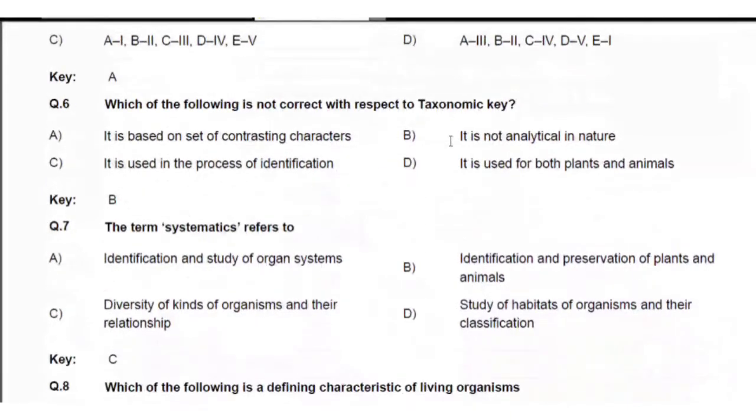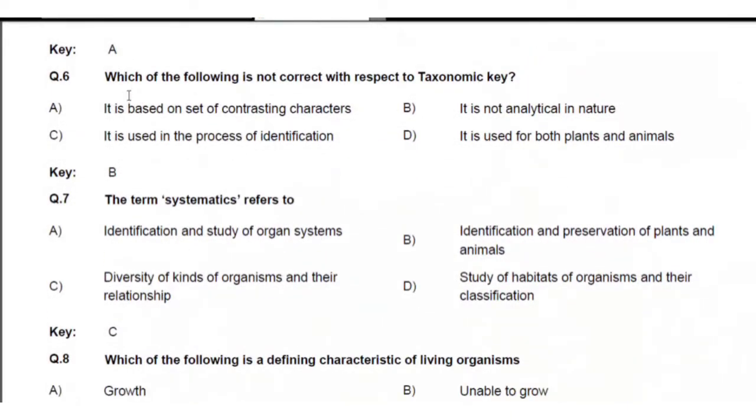Next, question number 6. Which of the following is not correct with respect to a taxonomic key? The important point is that a taxonomic key is not analytic in nature. It is based on a set of contrasting characters. It is used in the process of identification. It is used for both plants and animals. But what is not related is that it is of analytic nature. Option B is the correct answer.